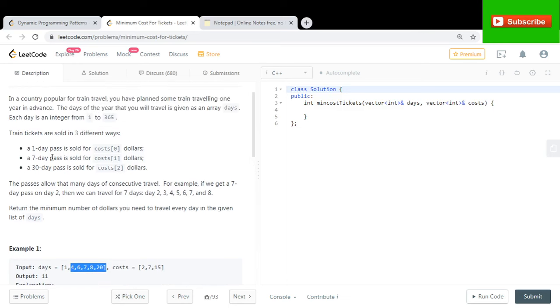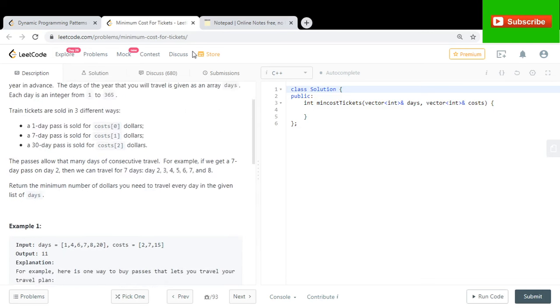Since we are going to use the train, we buy tickets, and tickets are either a 1-day pass, 7-day pass, or 30-day pass, each with a corresponding cost. You need to return the minimum number of dollars you need to spend so that you are able to travel on all the planned days.